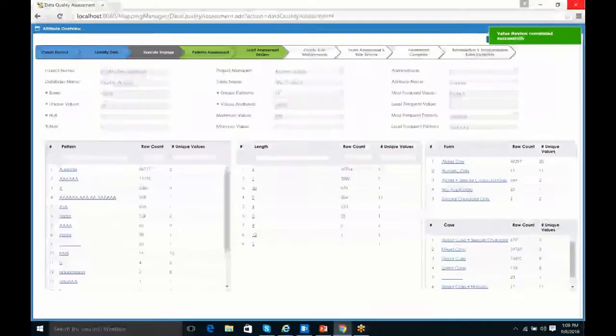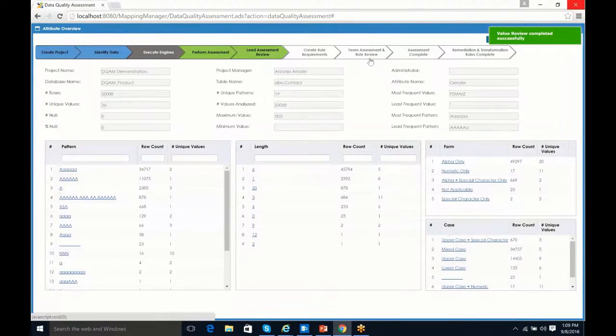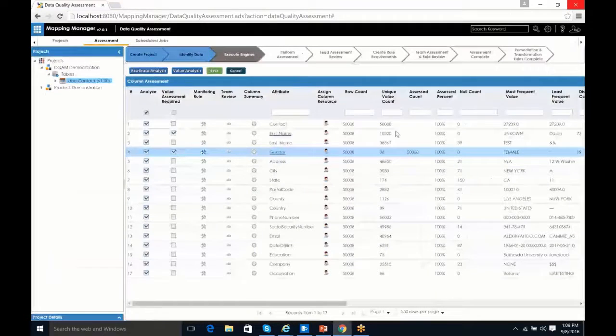So we'll go ahead and do that. And we can see the lead assessment review is now green, and we're ready to move forward. So the next step in our process is that we're going to actually look at the monitoring rules and create, suggest requirements for monitoring rules.